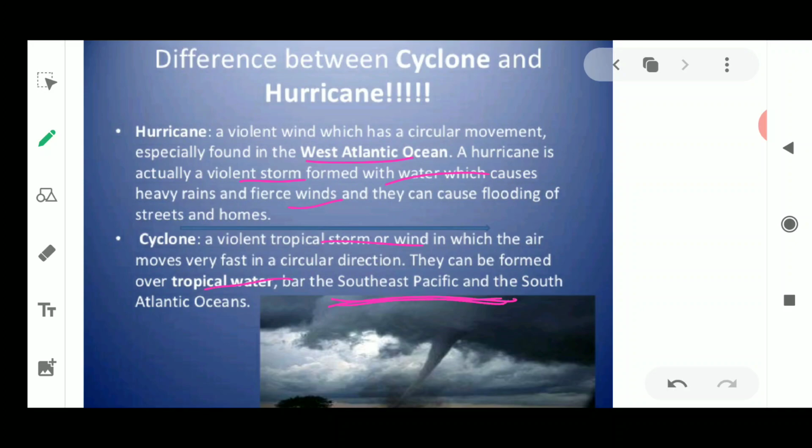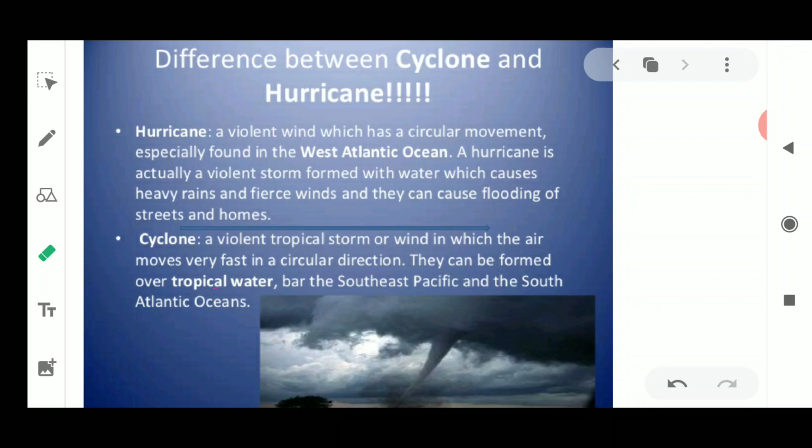So if it is coming from the southwest Pacific or South Atlantic, it becomes a cyclone, and if it is coming from the West Atlantic Ocean, it becomes a hurricane. There are various other names for cyclones in the world, so I'll provide you the list also. You could see the various names of the cyclones.